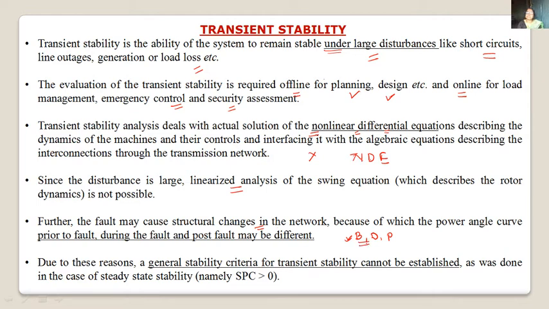That's why the solution of this non-linear differential equation, or the study of transient stability, is complex, and we cannot use a generalized equation to find out transient stability of a system as we did in steady state stability.